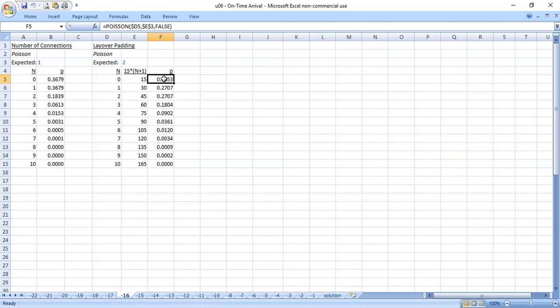So I'm calculating in column F the probability of the value in column D, but that's not the way I'll discuss it. I don't say there's a 13% chance of having 0 in my layover parameter, because nobody knows what my layover parameter is. What I say is there's a 13.5% probability of having a layover of only 15 minutes. Or there's a 27% probability of having a layover of 45 minutes. So that's how I do it. The function that we learn in our distributions is that the Poisson distribution variable can be expanded to its function without altering its probability.